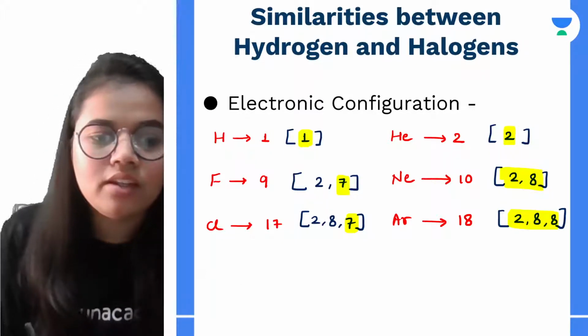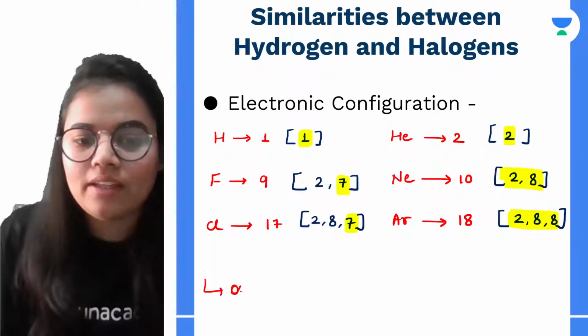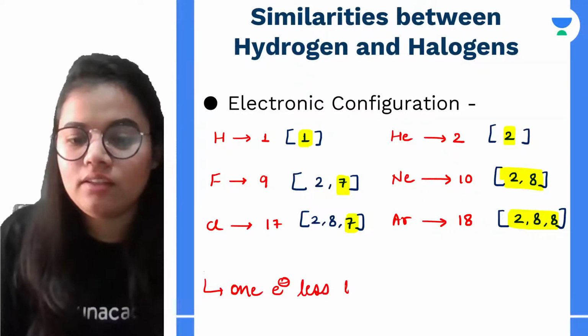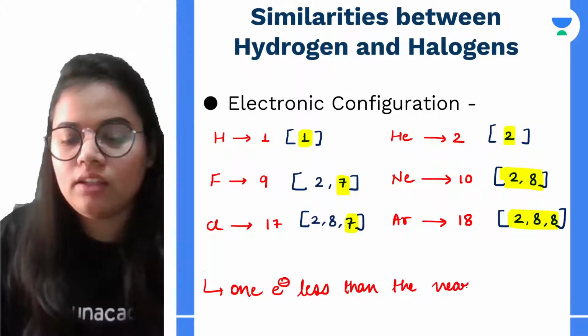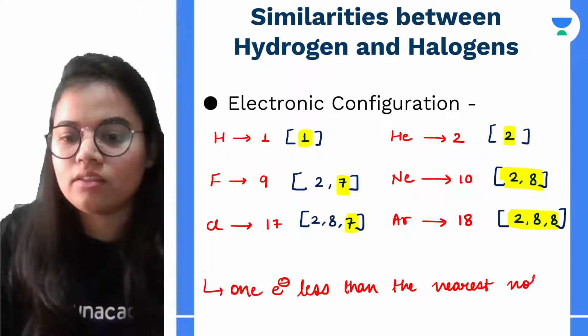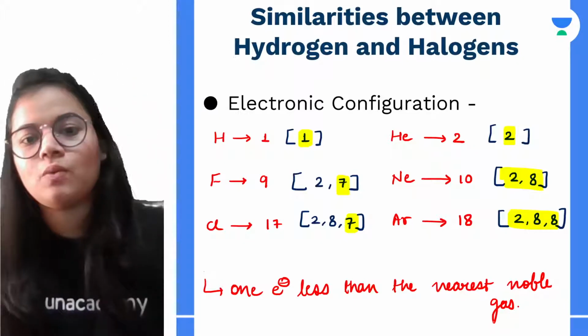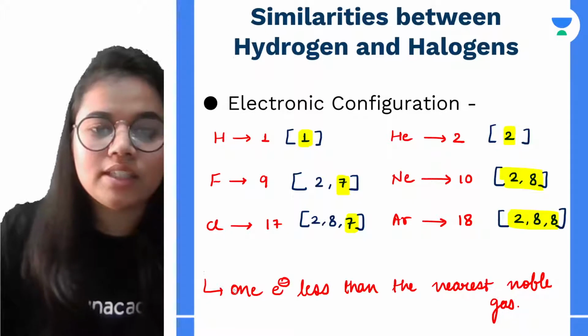So we can write that they have 1 electron less than the nearest noble gas. This is the similarity between hydrogen and halogens.